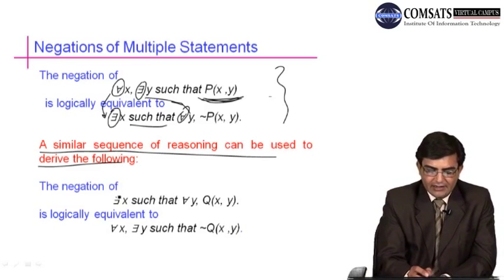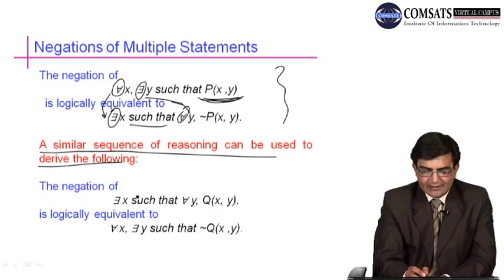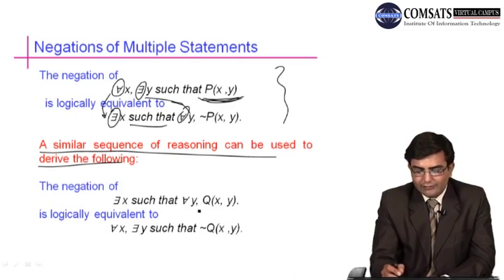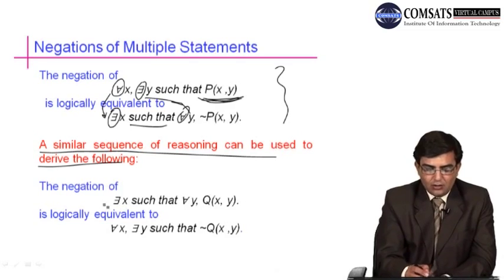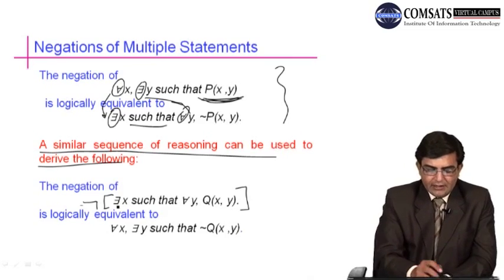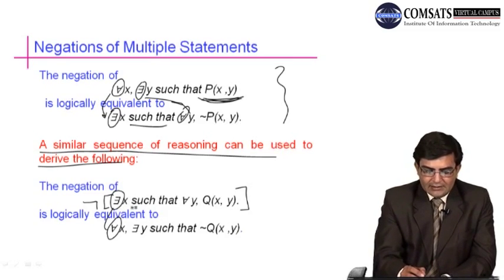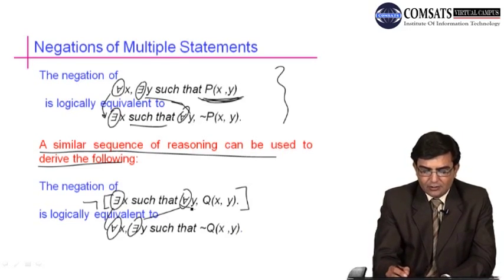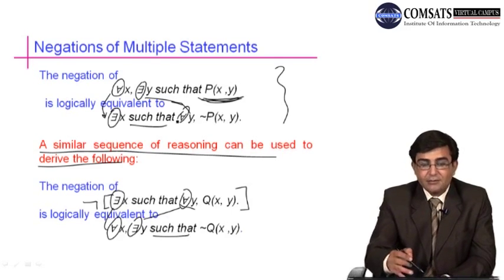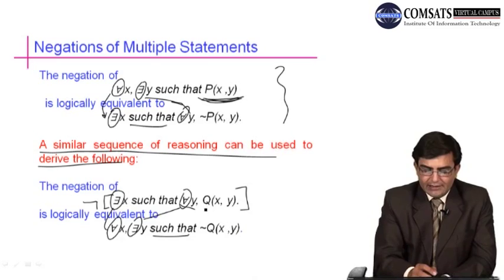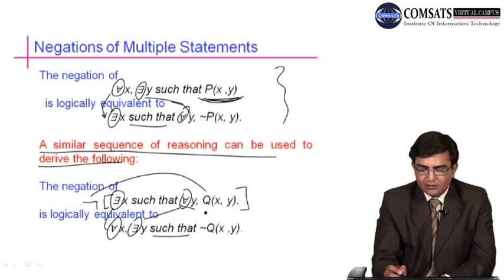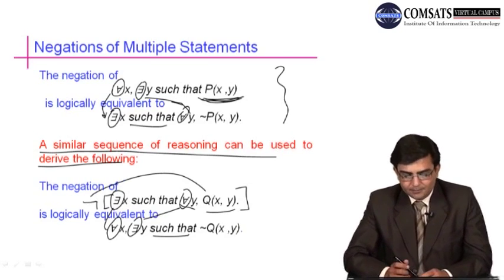If we are given there exists and then for all, there exists x such that for all y, q of xy, and we apply the negation, there exists will be converted to for all, such that will be converted to a comma, for all y will be converted to there exists y, and this comma will be converted to such that, as we have discussed in the earlier case. And finally we apply the negation on the predicate: not q of xy.